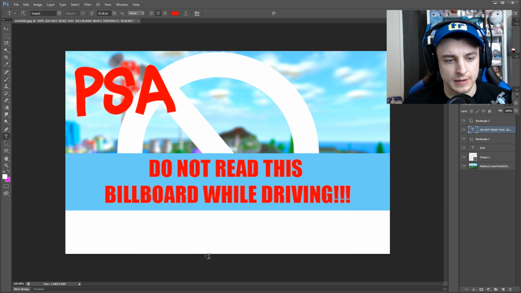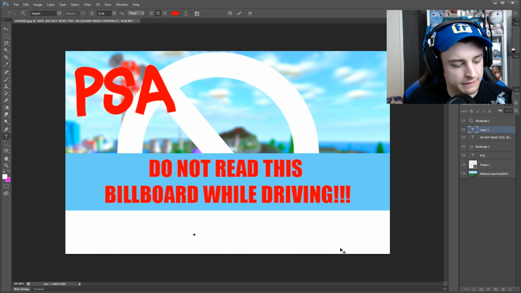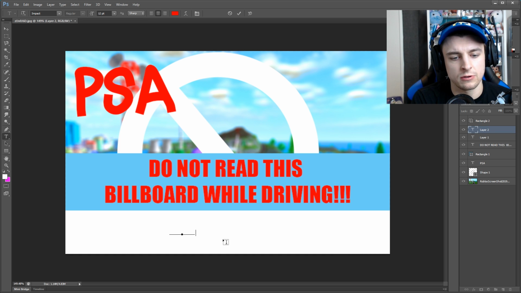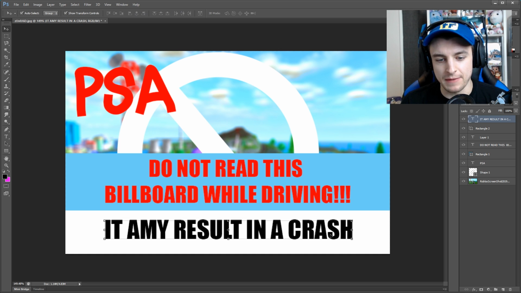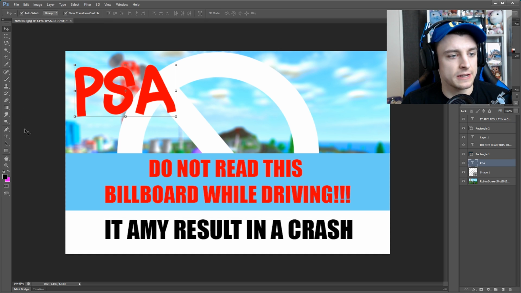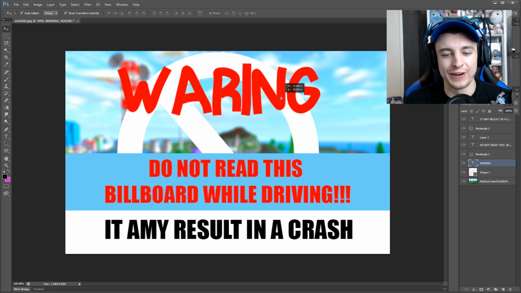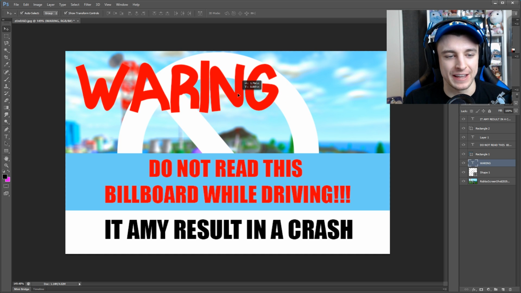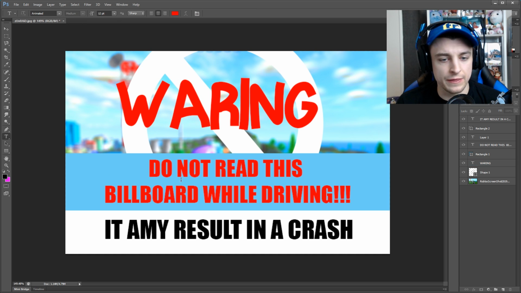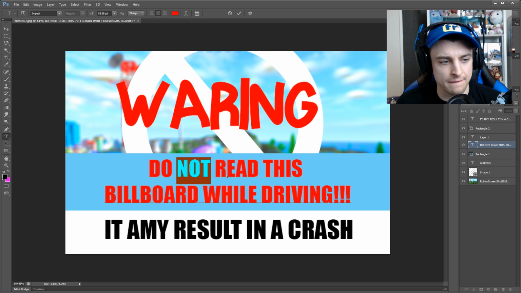So what else should we add text-wise? Let's do not read this billboard while driving. It may result in a crash. Hold on, instead of PSA, should we make this warning? Warning, do not read this billboard while driving. It may result in a crash. You know what I think we need too is a little bit of emphasis on the not. So it's like, do not read this billboard while driving.